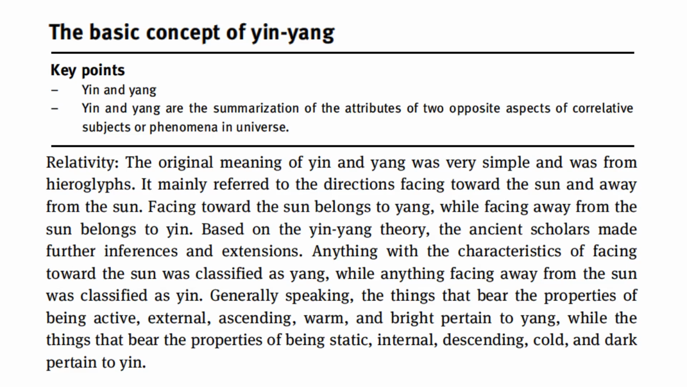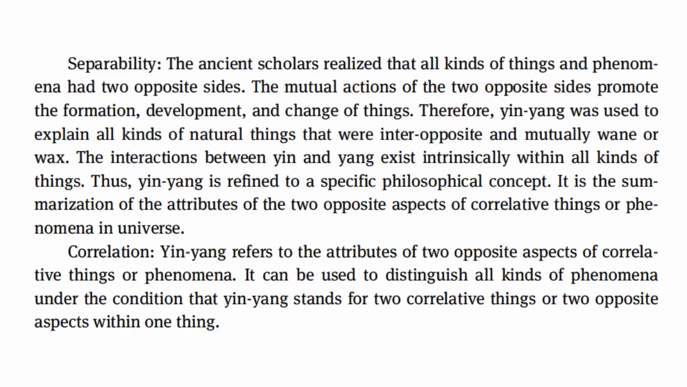Based on the Yin-Yang theory, the ancient scholars made further inferences and extensions. Anything with the characteristics of facing toward the sun was classified as yang, while anything facing away from the sun was classified as yin. Generally speaking, the things that bear the properties of being active, external, ascending, warm, and bright pertain to yang, while the things that bear the properties of being static, internal, descending, cold, and dark pertain to yin.